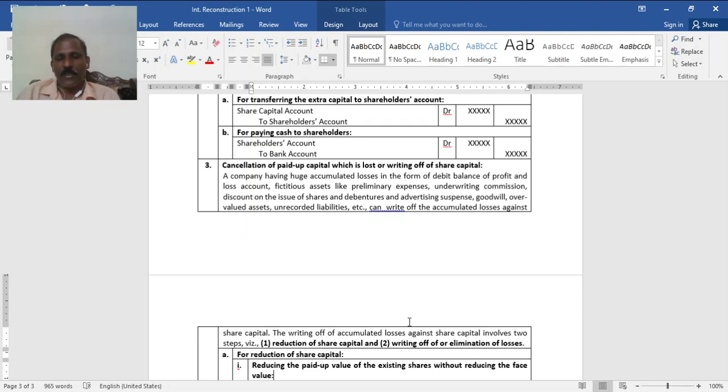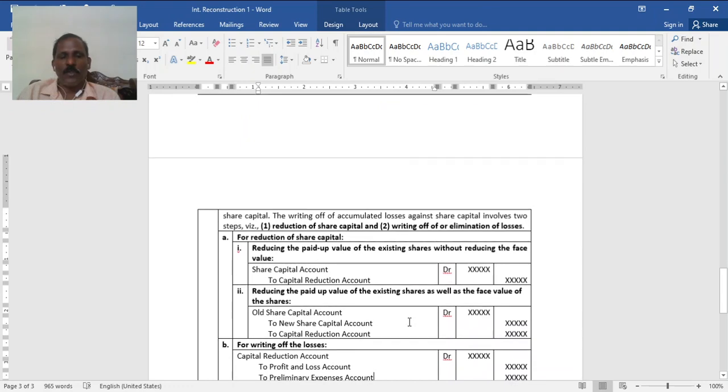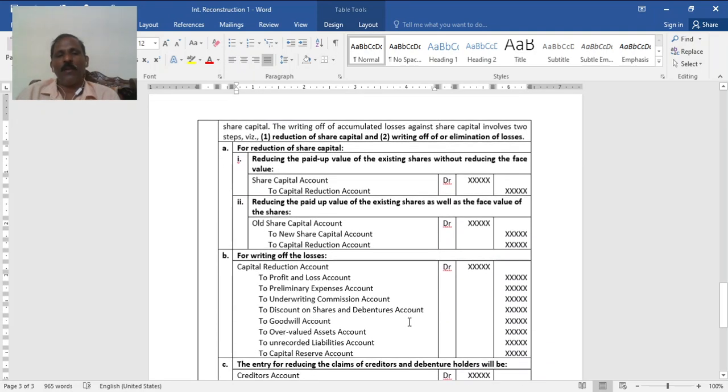So reduction of share capital and writing off or elimination of losses. For reducing share capital, reduce the paid up value of the existing shares without reducing the face value: share capital to capital reduction account. So that is profit. Or reduce the paid up value of existing shares as well as face value. Old shares 100 each, new shares 50 each, and 50 rupee capital reduction.